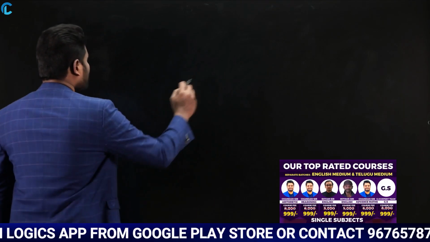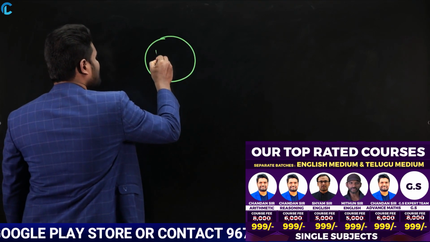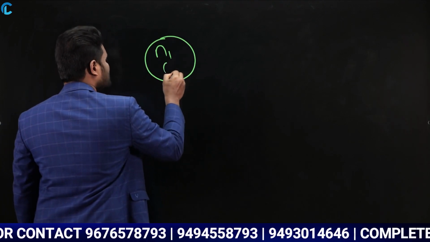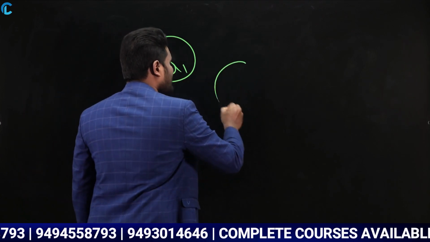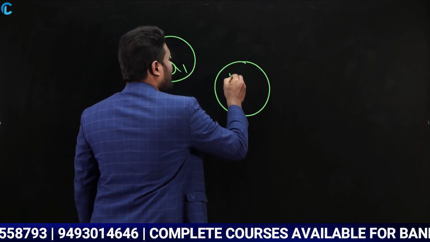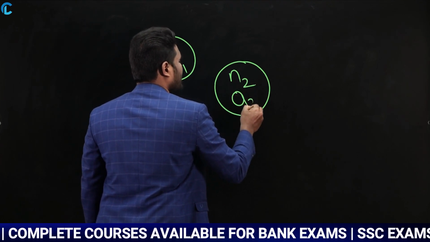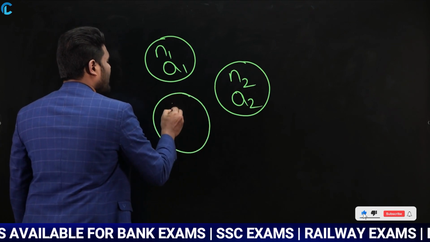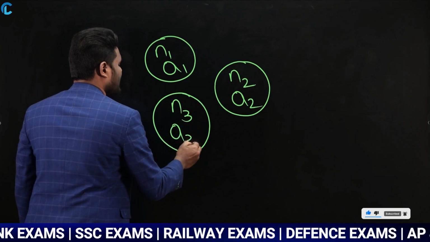Let us say you have one group where the number of persons is n1 and their average is a1. You have one more group where the number of persons is n2 and the average is a2, and one more group where the number of persons is n3 and the average is a3.